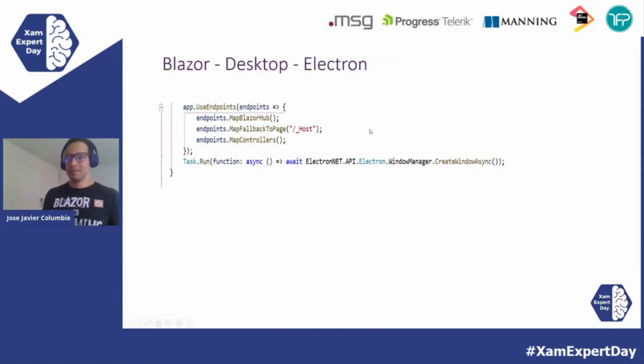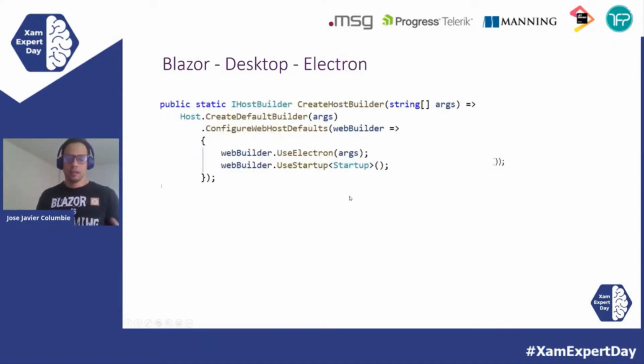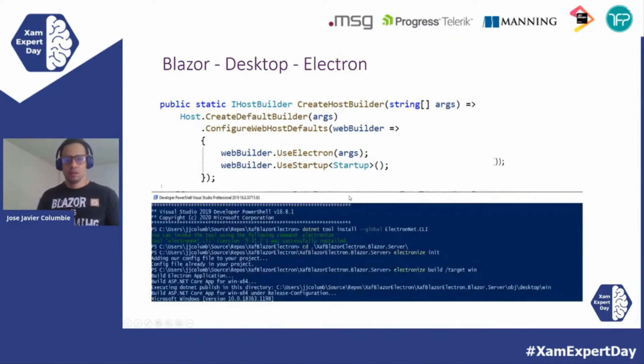So pretty much you have your Blazor application, and there are a few steps involved, but it's really fast. You pretty much add the Electron NuGet package, then you call this Electron API Windows Manager, so you create the windows, and from there in your builder you add the UseElectron, and after installing the global tool of Electron, the only thing that you have to do is electronize it and set the target. So right here the target is Win, but this could be Mac, this could be Linux, and it will build your application for that platform, and you will be able to run it as a desktop application natively with access to native API in any of those operating systems.